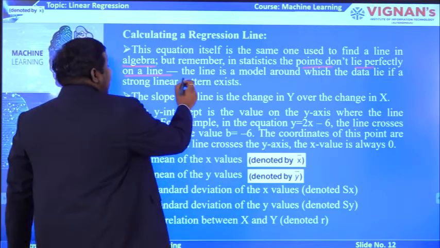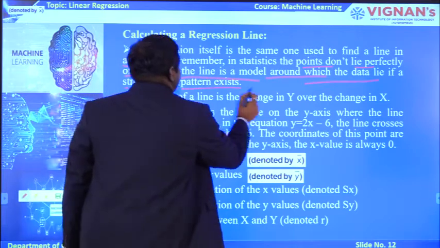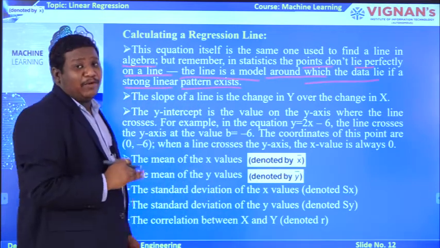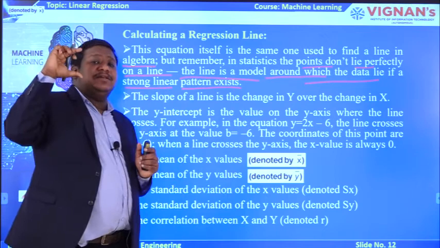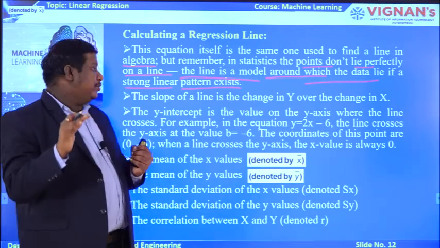See, the line is a model around which the data lie if a strong linear pattern exists. So, the line can be formed only when a strong linear pattern exists. That is the main condition you need to consider.